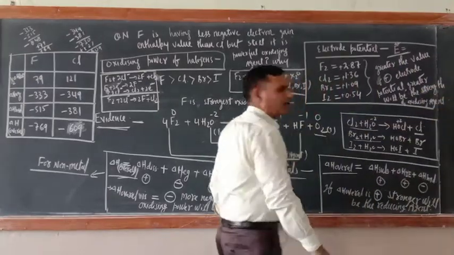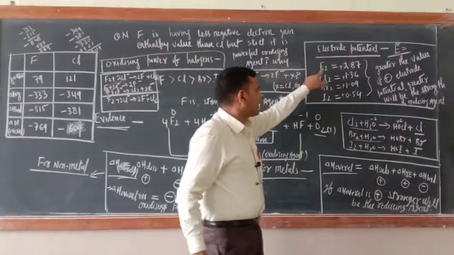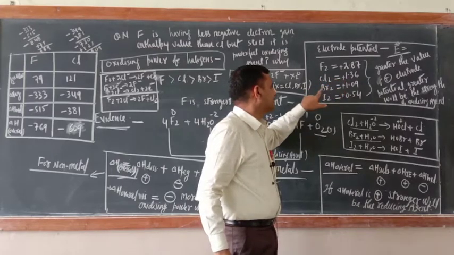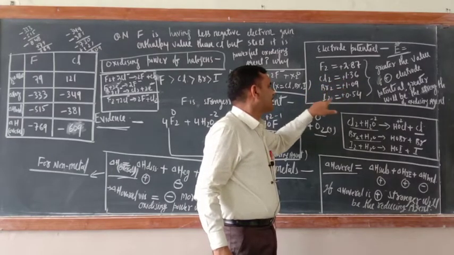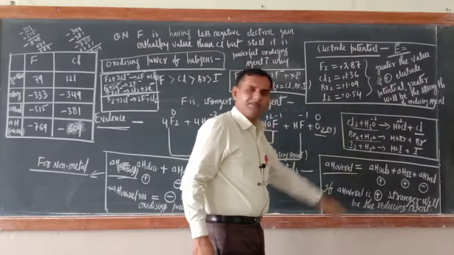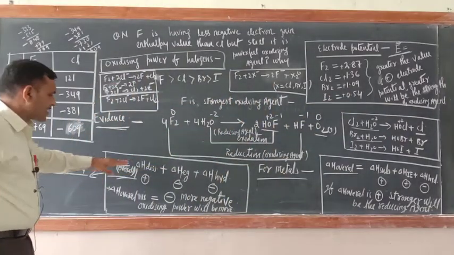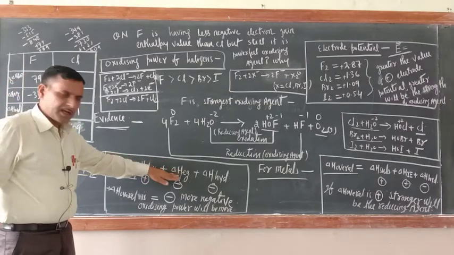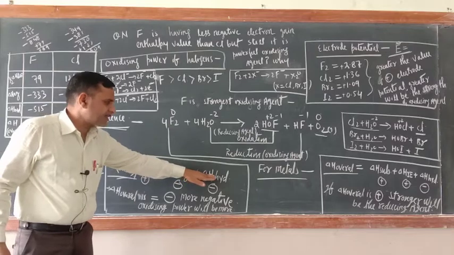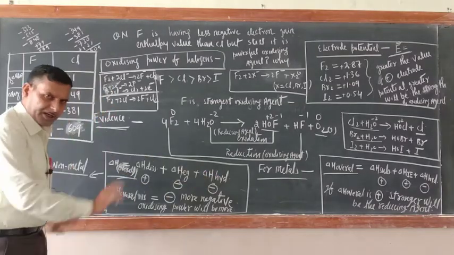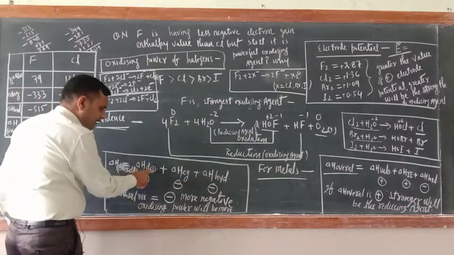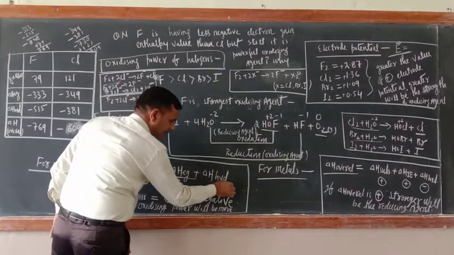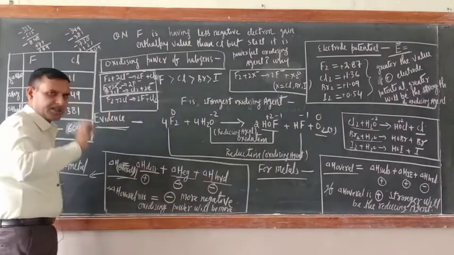This is electrode potential. So now here, in the fluorine case I wrote 2.87, chlorine 1.36, Br2 1.09, and I2 plus 0.54. So these values depend upon these three types of energy: dissociation enthalpy, electron gain enthalpy, and hydration enthalpy. Don't get confused. Delta H DIS means dissociation, delta H EG means electron gain enthalpy, delta H hyd means hydration enthalpy.